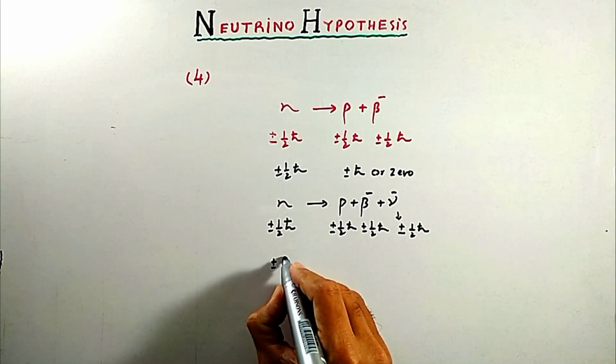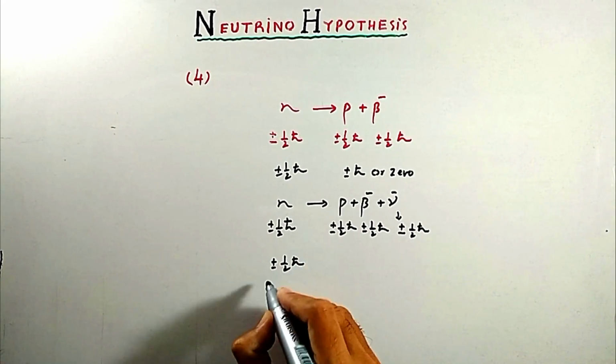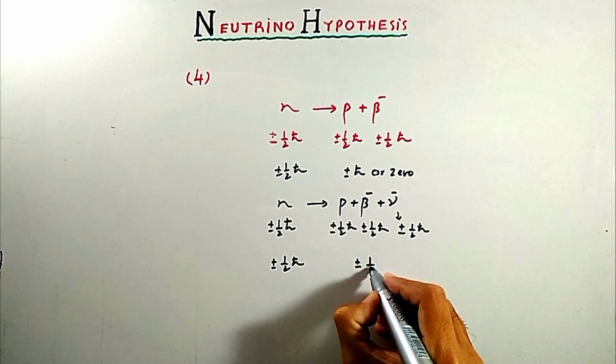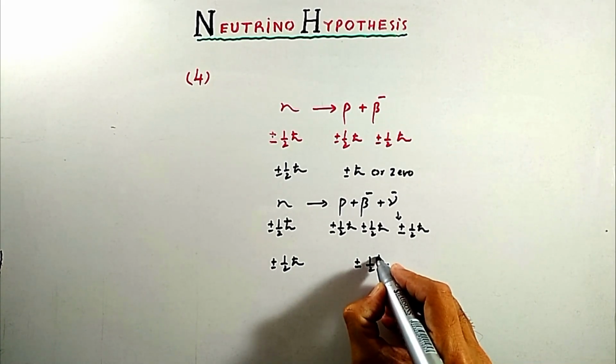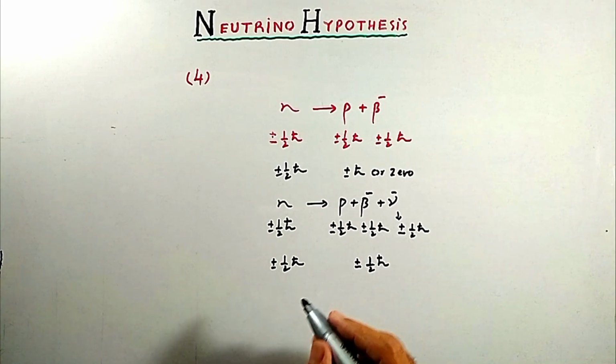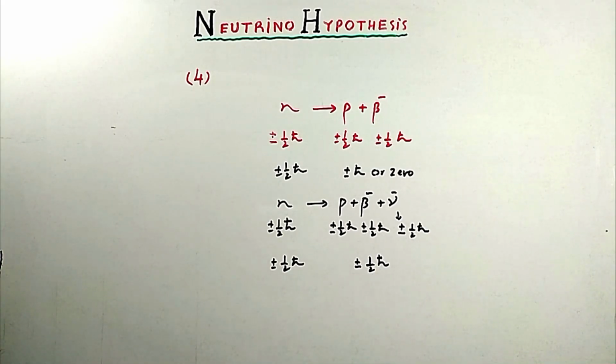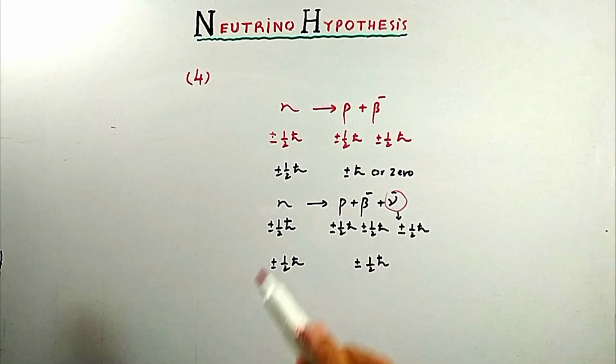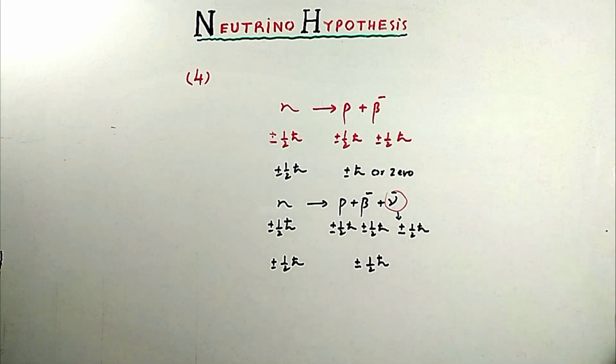Now this momentum plus minus half h cut on left hand side is equal to angular momentum on right hand side plus minus half h cut. It is according to law of conservation of angular momentum. So we say that neutrino particle is present, and it is according to law of conservation of angular momentum also.